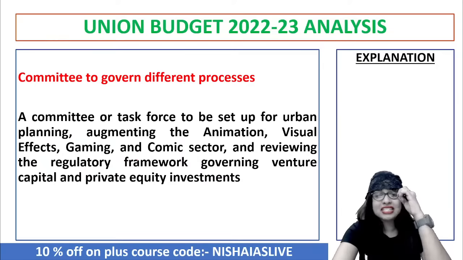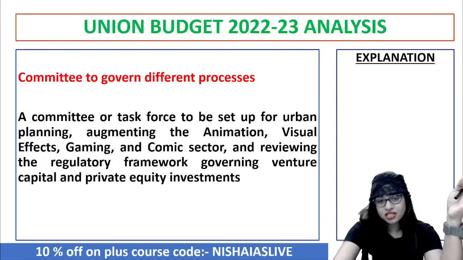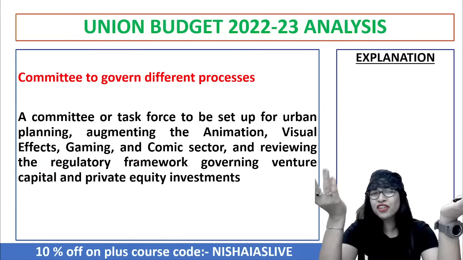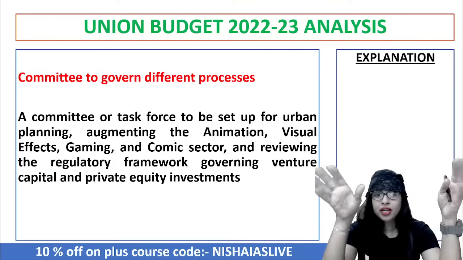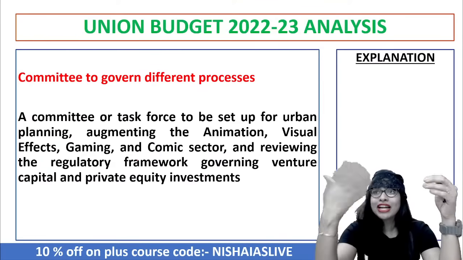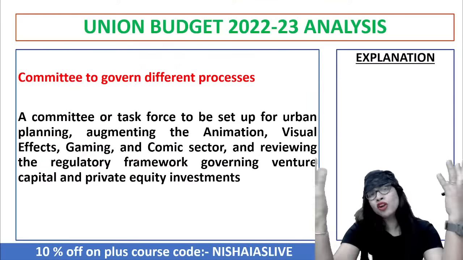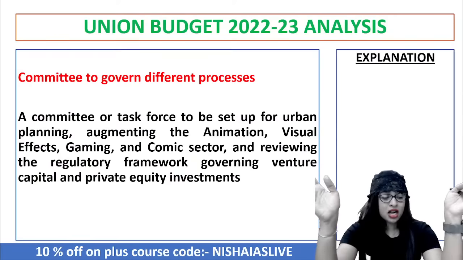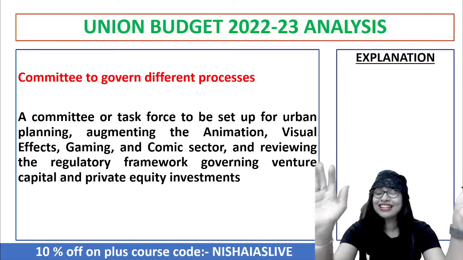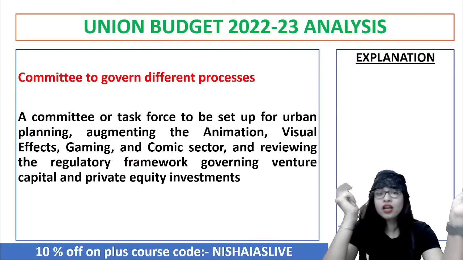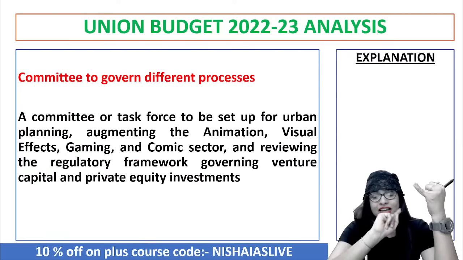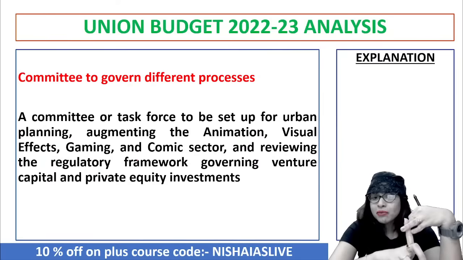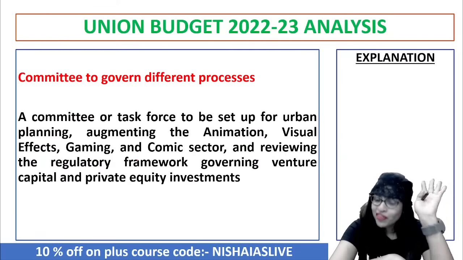And the next policy highlight is that there'll be a committee to govern different processes. We have different committees put forward, but recently, with regard to right to speech and freedom of expression, there are a lot of issues popping up. Keeping all these things in mind, the government in the current budget said that a committee, or let's say a task force, will be set up. Why? For governing different processes, like urban planning, augmenting the animation, visual effects, and gaming also.